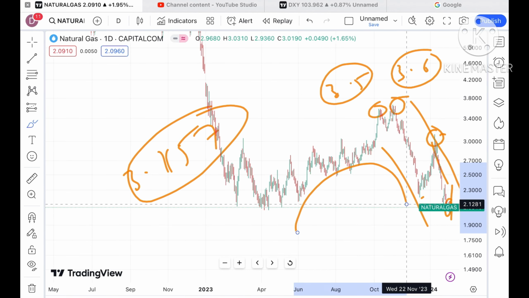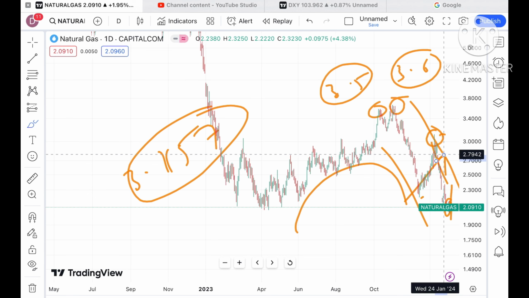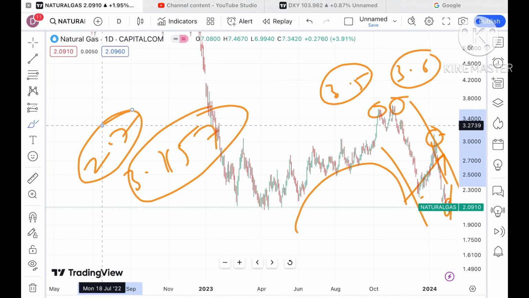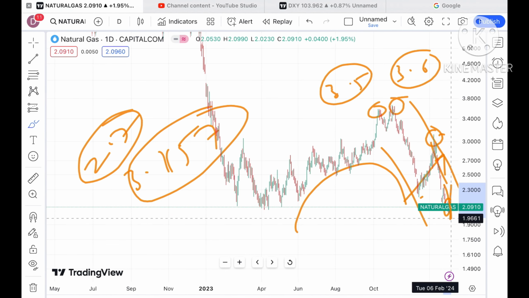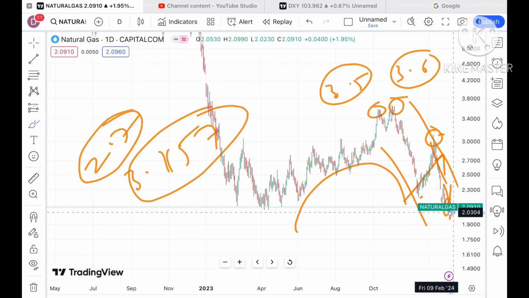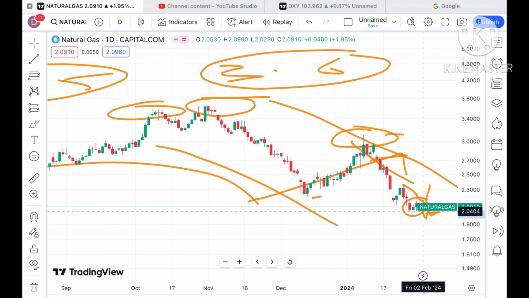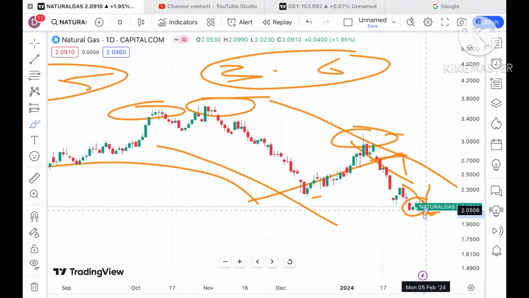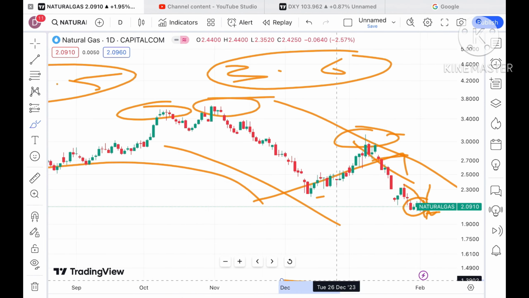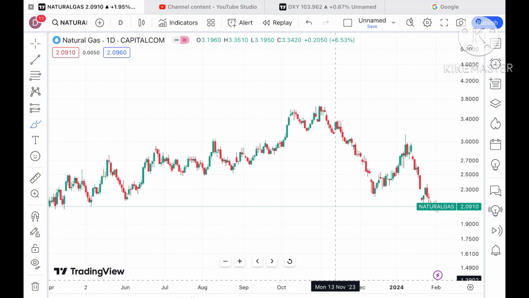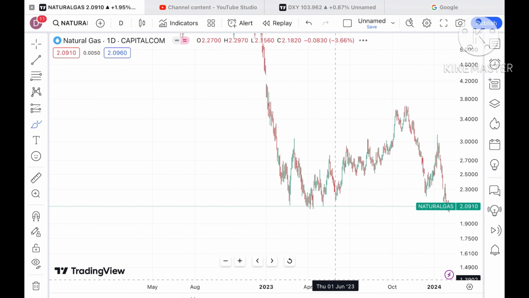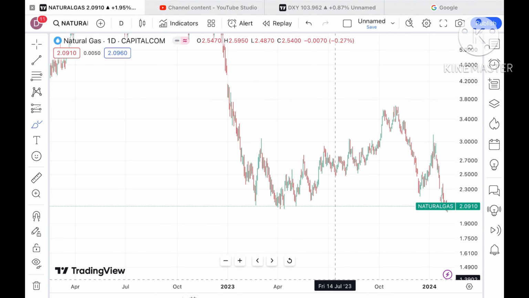From there it is a continuous fall because there is a clear pattern forming, and I have already explained that after 2.7 we can see a further downfall. It has moved low and is still at a level of around $2.0256. In this trend there can be a further fall, but if the price keeps sustaining above that level, we can see a further upside.